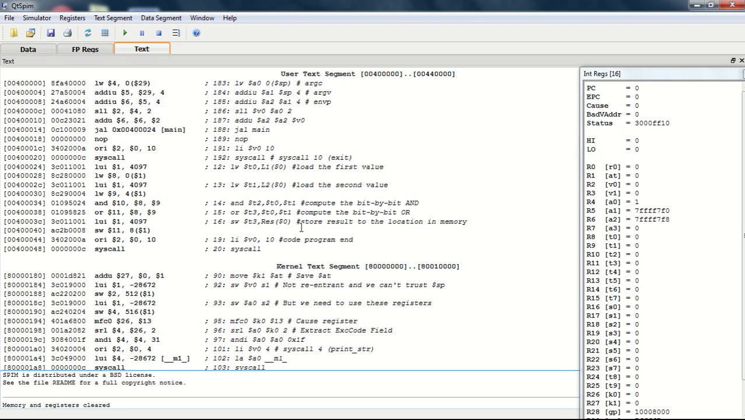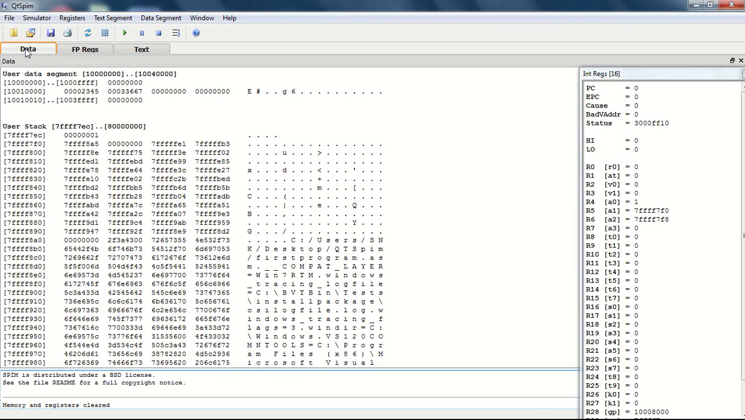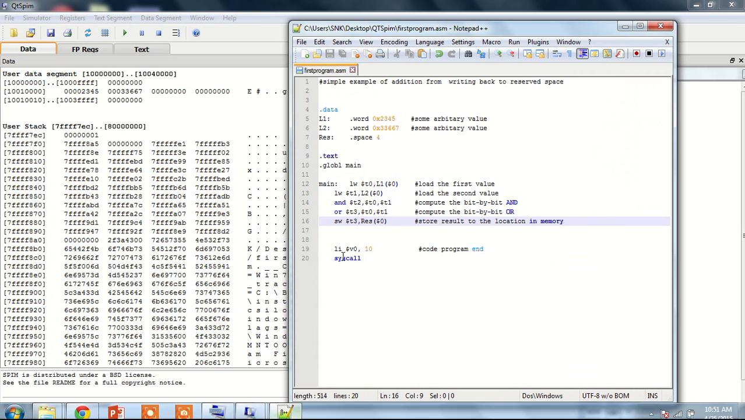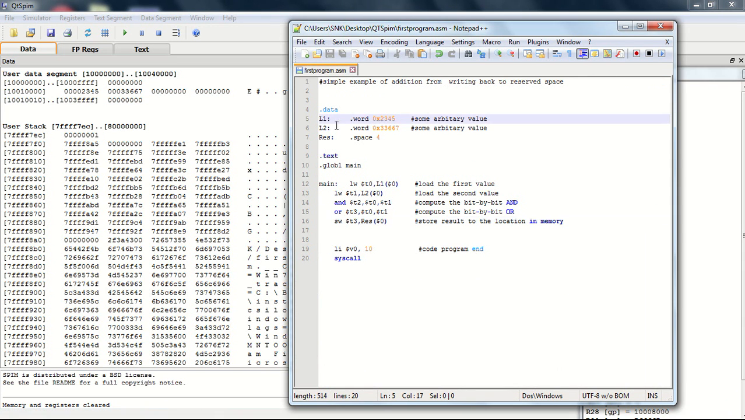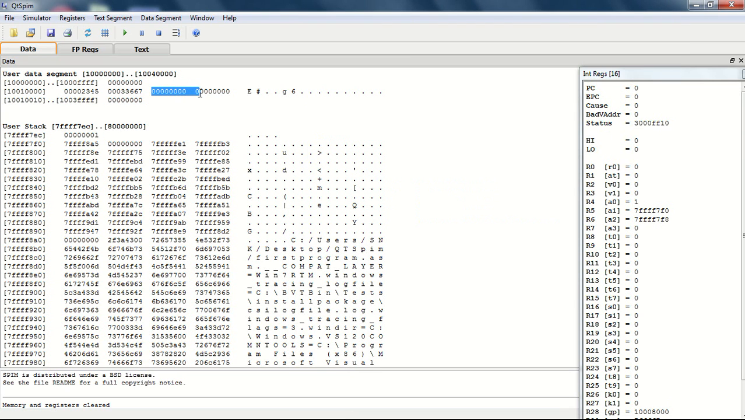When we load this program, we can see that there is some immediate change. We can see that the instructions of our program are loaded, and in the data segment pane, we can see that the variables are stored. Also in the data segment pane, the values which we stored in L1 and L2, and the space reserved for the variable res, should be shown.